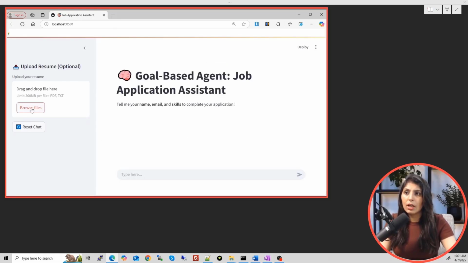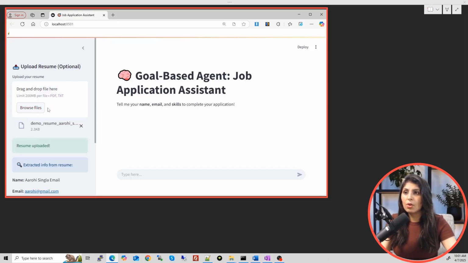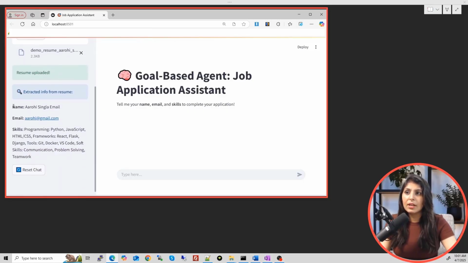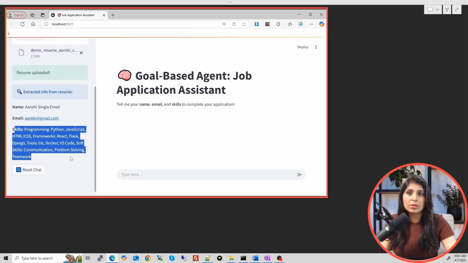So now I'll drop the CV over here. So this is how I dragged and dropped. See, I have a PDF file, so I uploaded that file. See, from that file it fetched the name of the user, email ID and skills of the user, right?